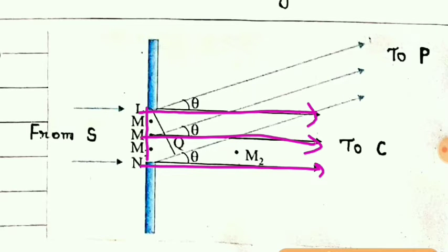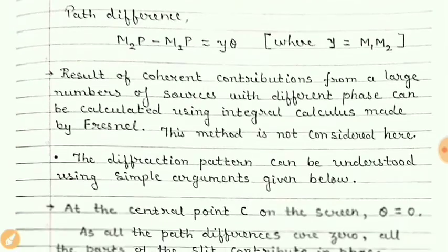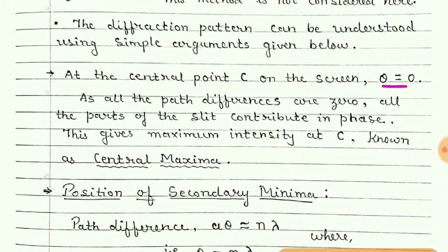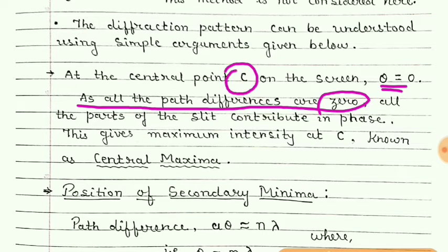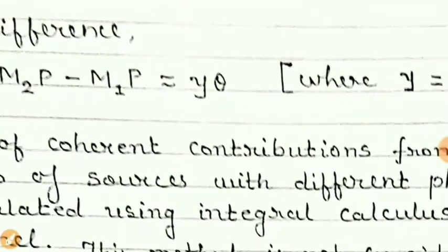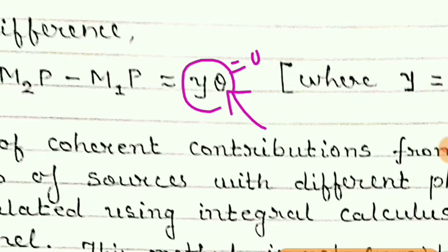The angle made along the x-axis, that is horizontal, will be 0 for these rays. So the path difference will also be 0, because we know that path difference is a multiple of theta. If theta is equal to 0, then 0 into anything will be 0, so the path difference will also be 0.